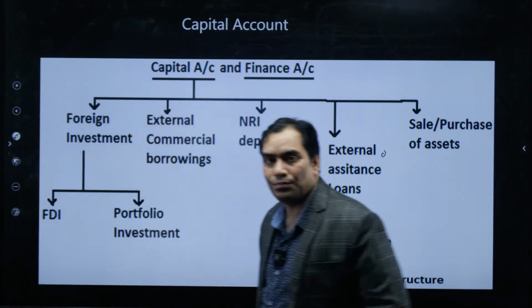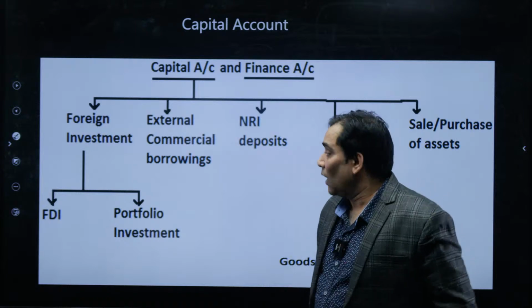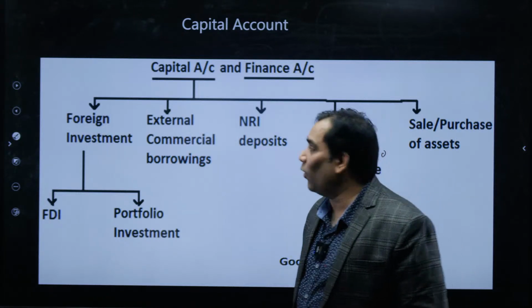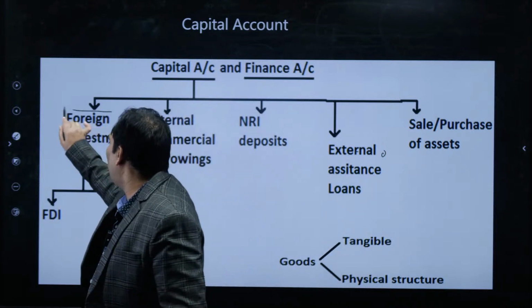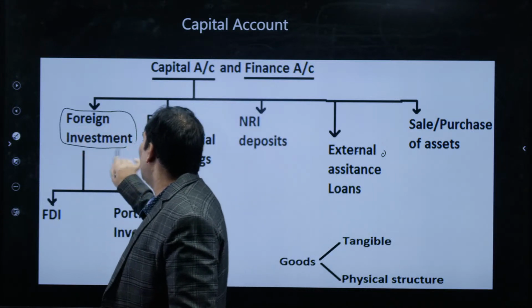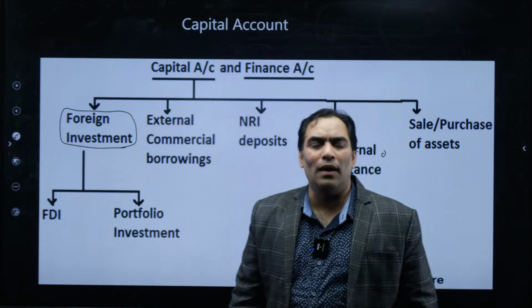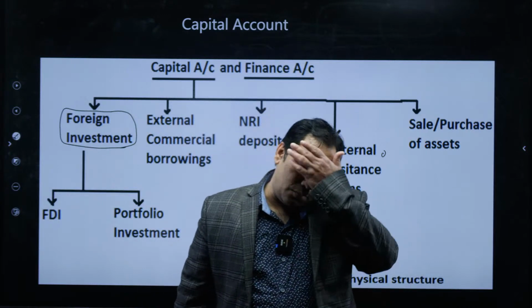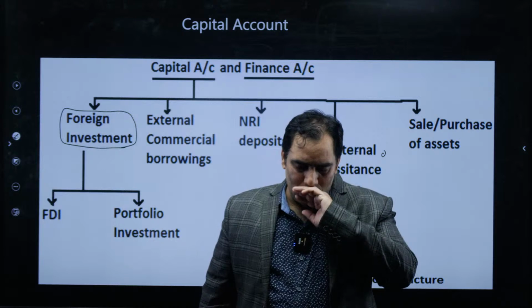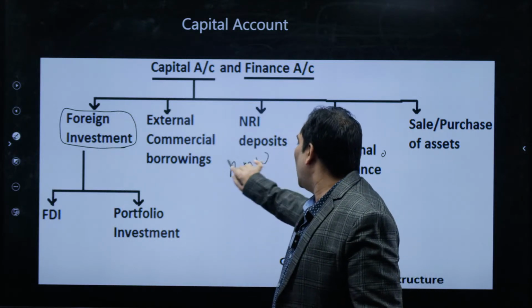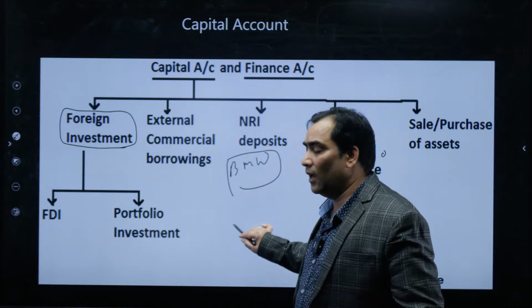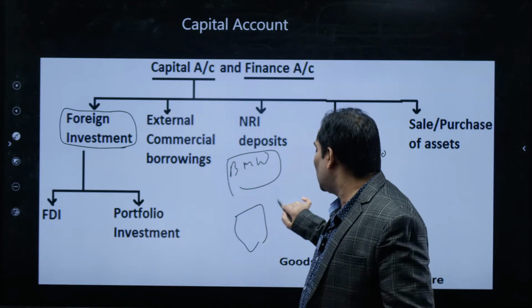So, what is included under the capital account? It can be in the form of foreign investment. Suppose foreign companies, like we took the example of BMW, are going to install a plant in India, that is nothing but FDI.